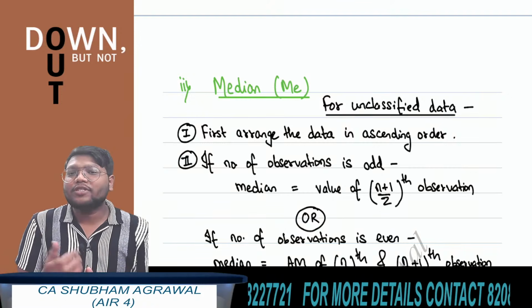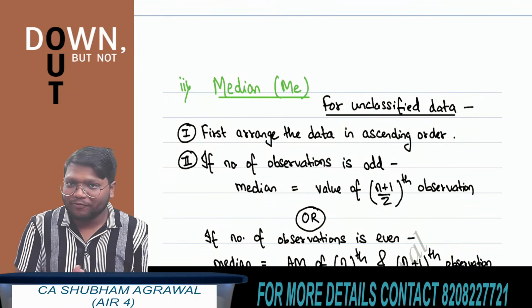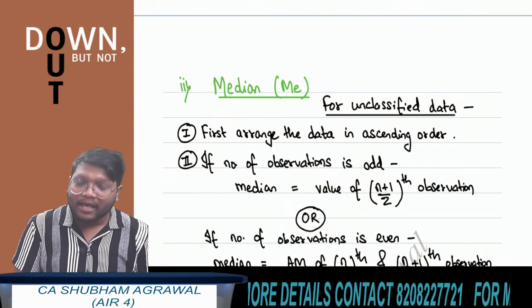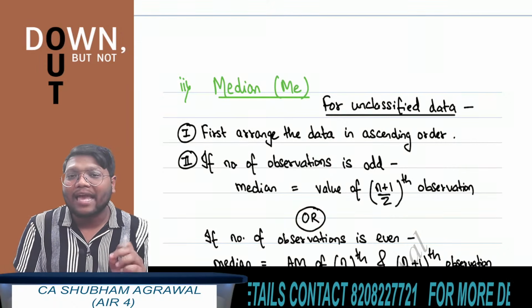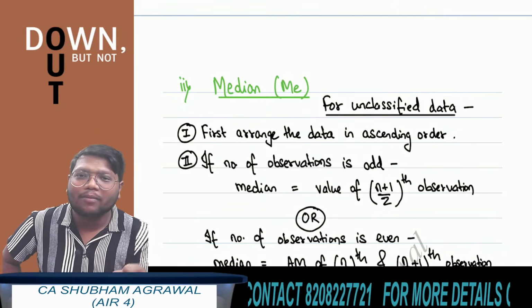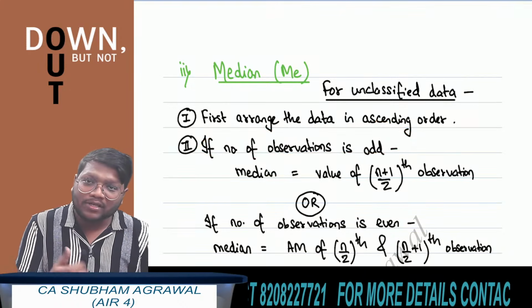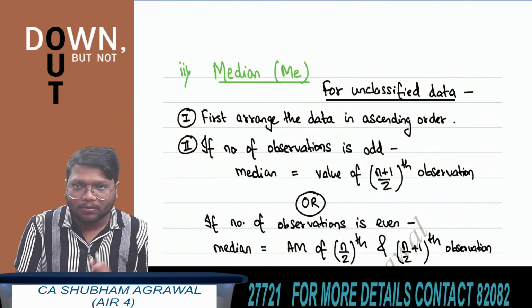First you have to check whether the number of observations is odd or even. If the number of observations is odd, then what is the median? It is the value of the (n plus 1) upon 2th observation. Median is basically the value of the middlemost observation. So if the number of observations is odd, then the median is the value of the (n plus 1) upon 2th observation.